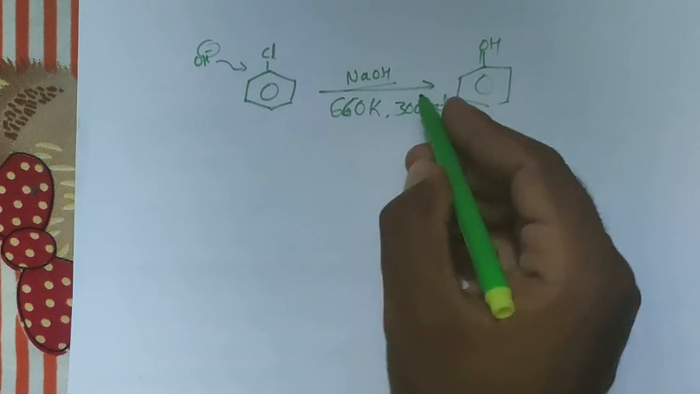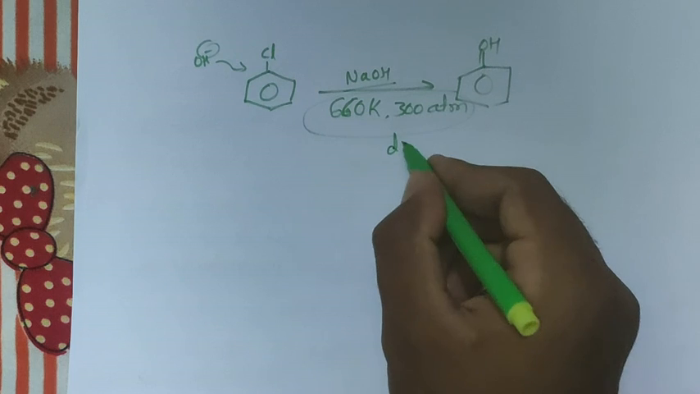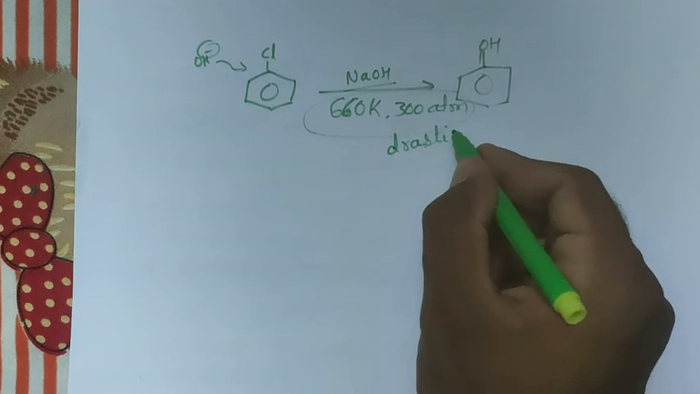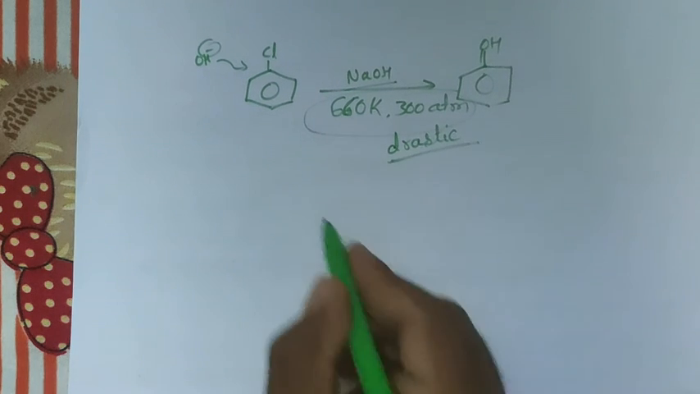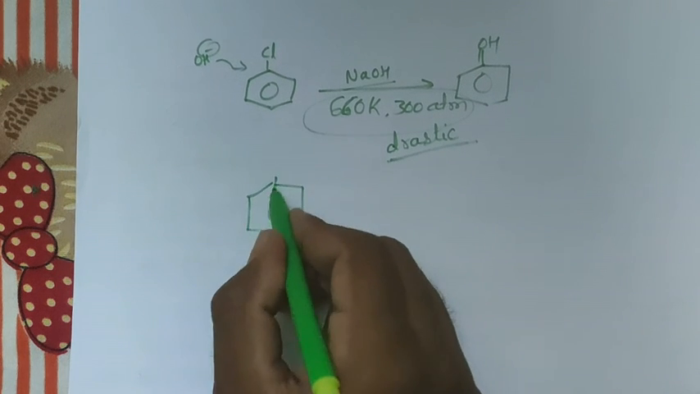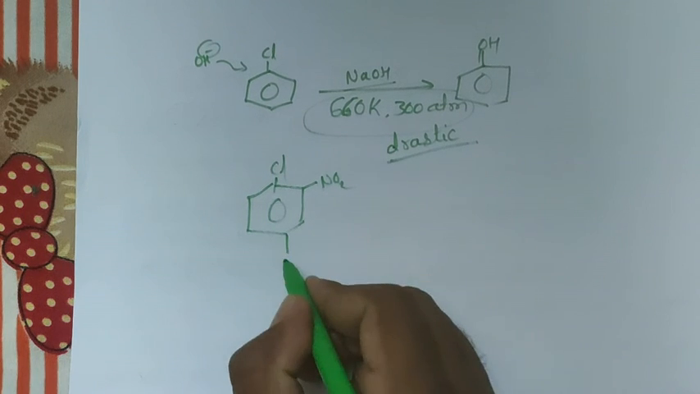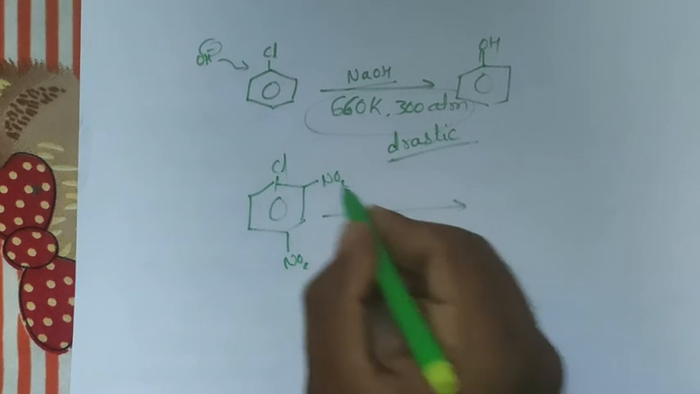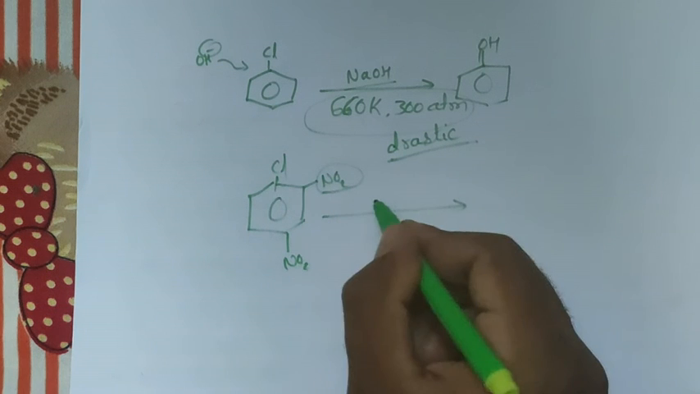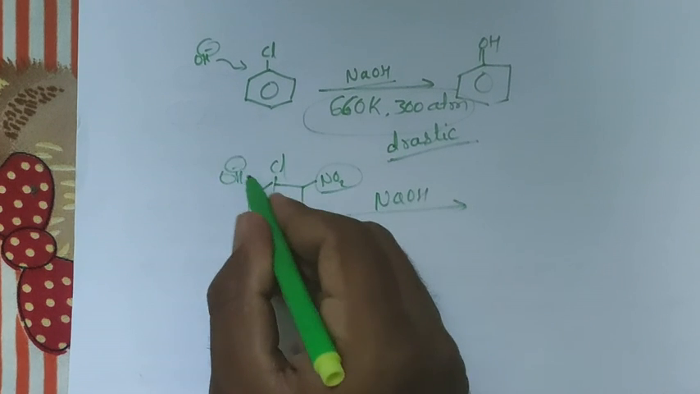This is what a drastic condition. But instead of chlorobenzene, if there is 2,4-dinitrochlorobenzene, with a nitro group at the 2 position and the 4 position, and we go for NaOH attacking, this OH minus replaces this chlorine.